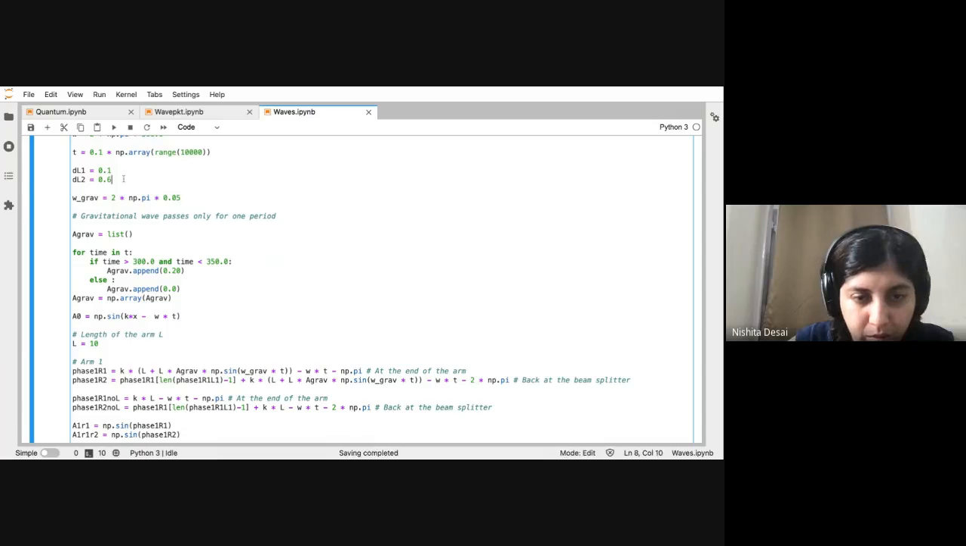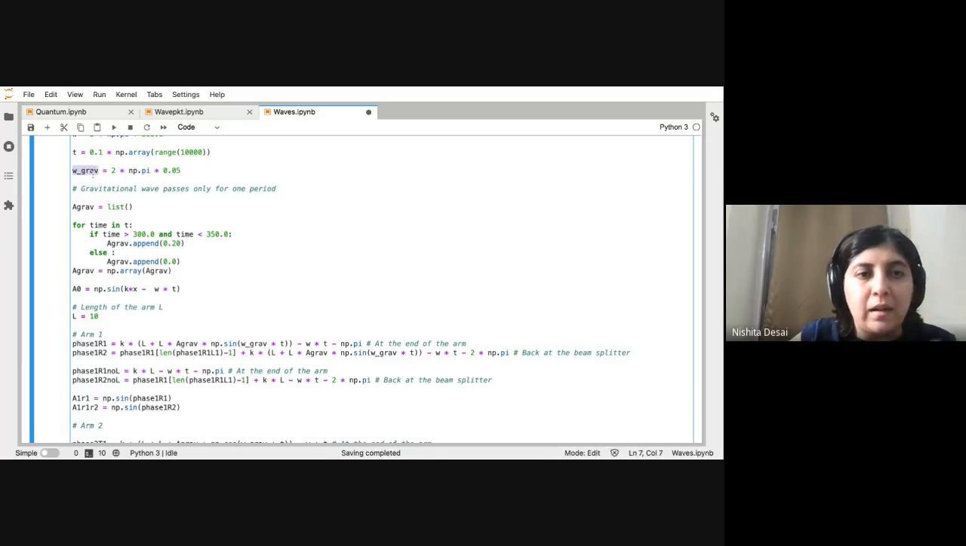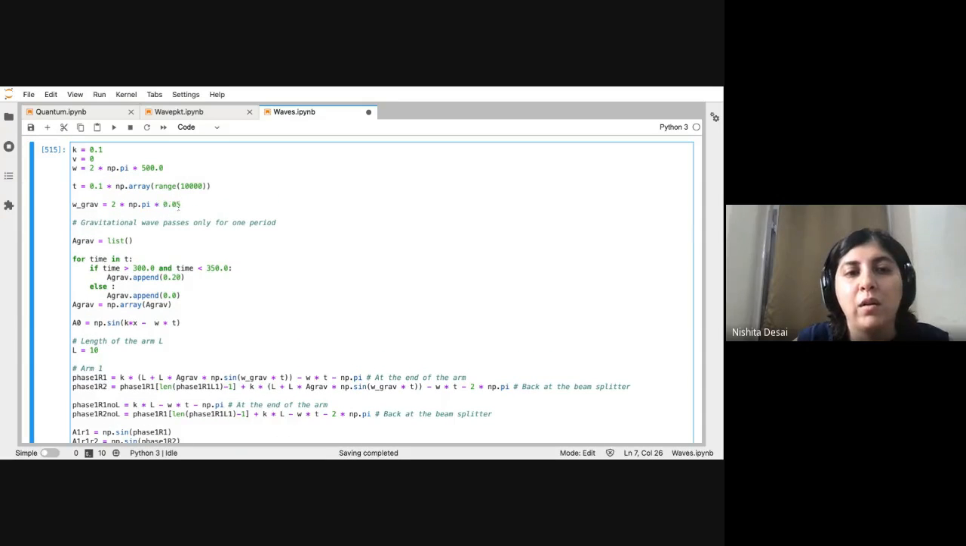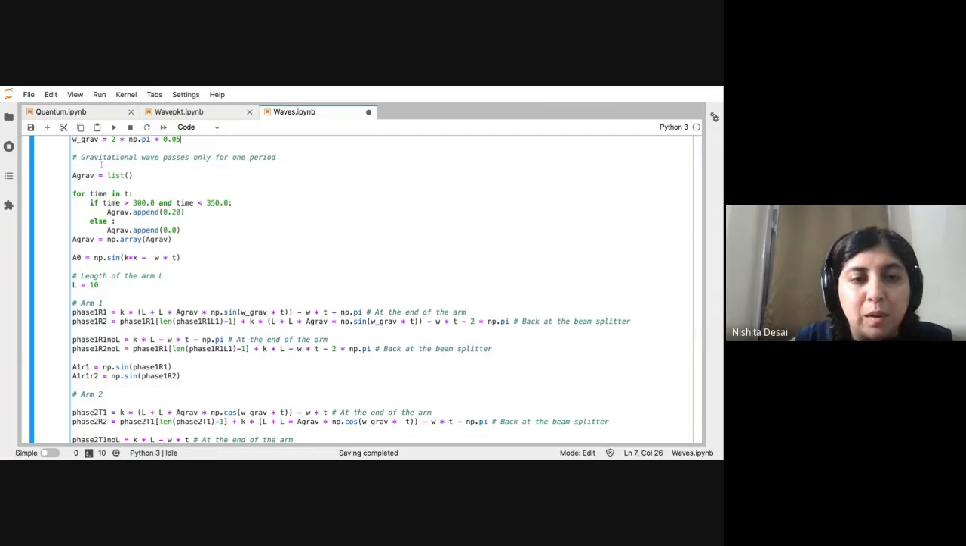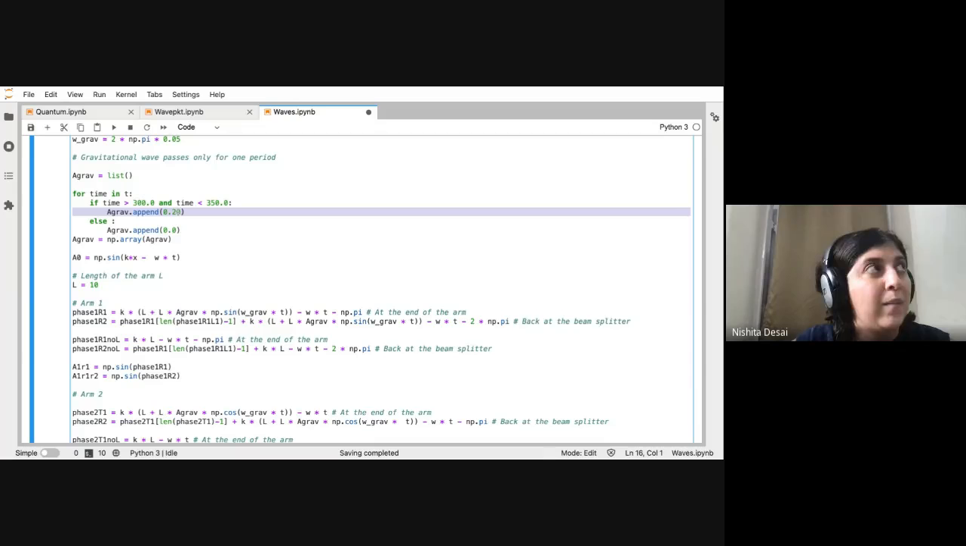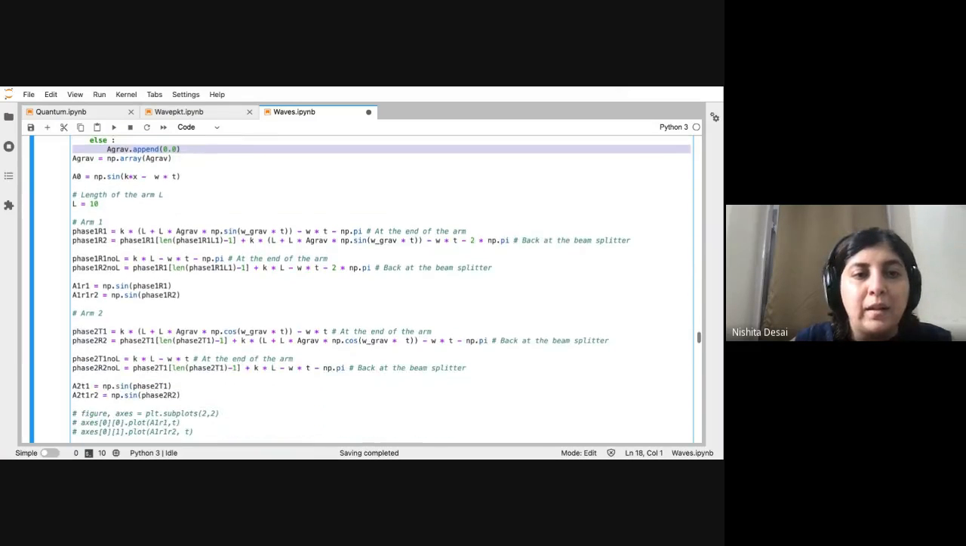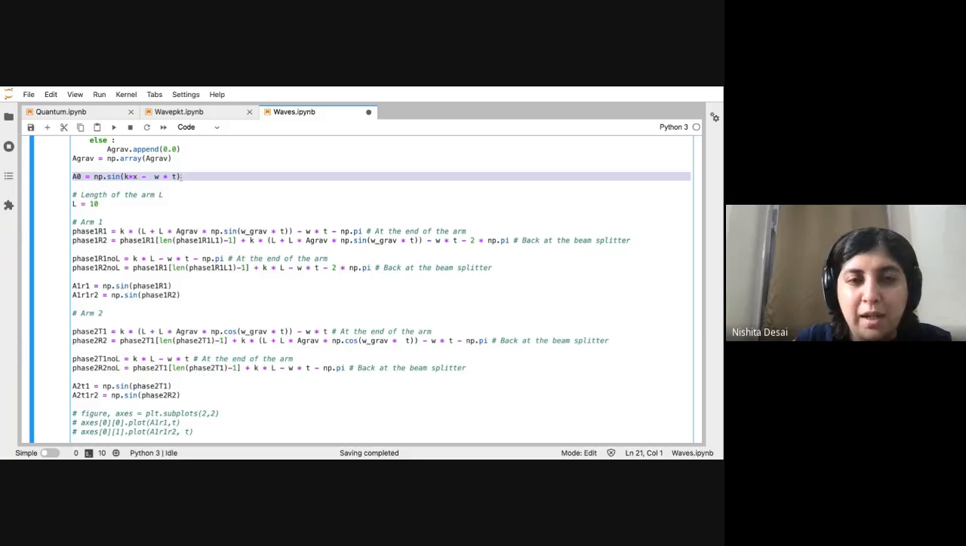We can actually ignore this. This L1 and L2 are not important. And the gravitational wave has a very small, slow frequency. Okay, so it's a slow moving wave. And then we do the similar thing where, between time of say 300 and 350, you have a gravitational wave with a small amplitude, and otherwise the amplitude is 0. Okay. This was your original wave of light.